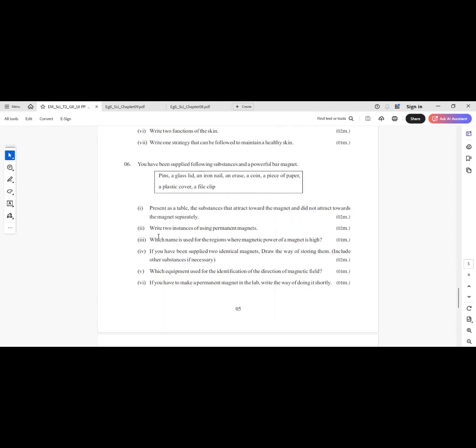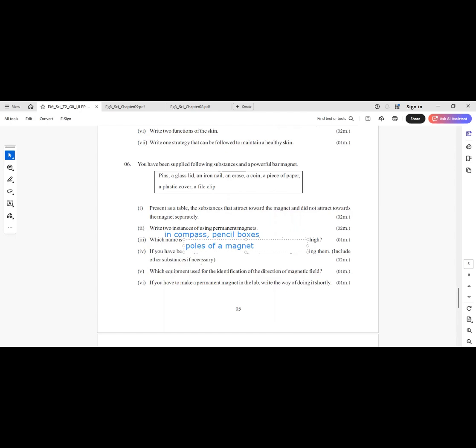Write 2 instances of using permanent magnets. In compass, pencil boxes. Which name is used for the regions where magnetic power of the magnet is high? Poles of a magnet.